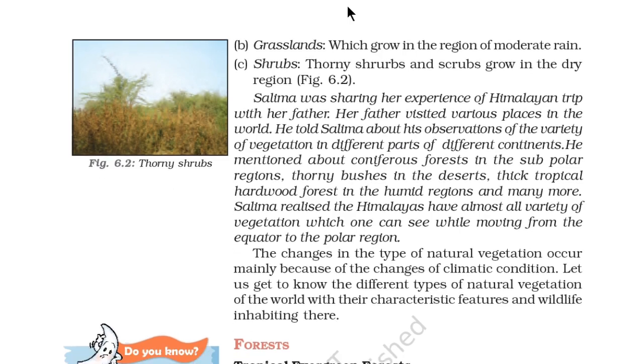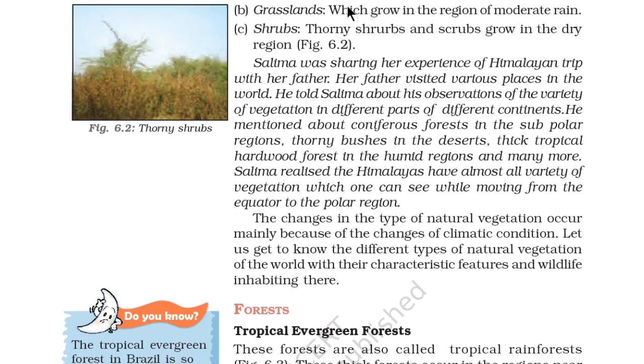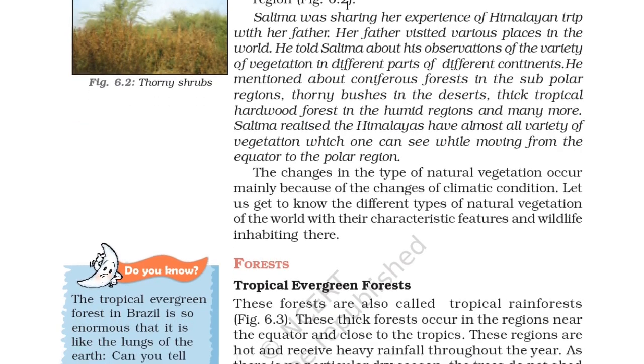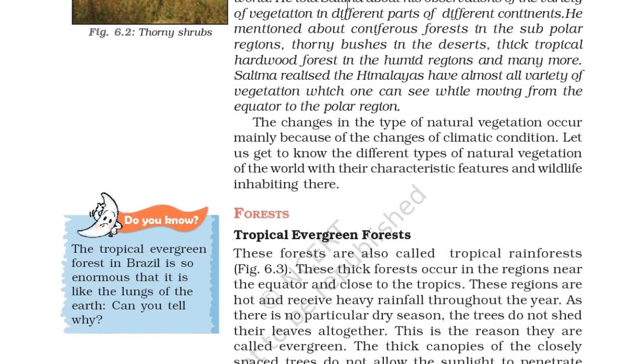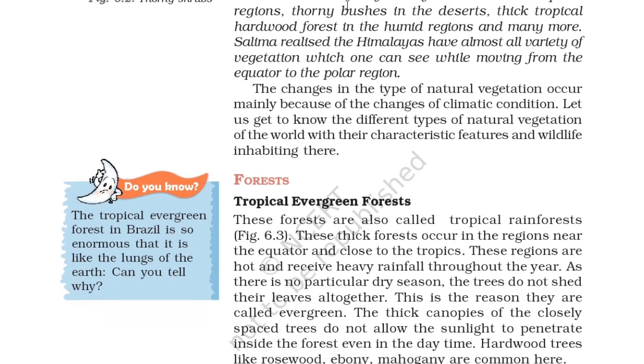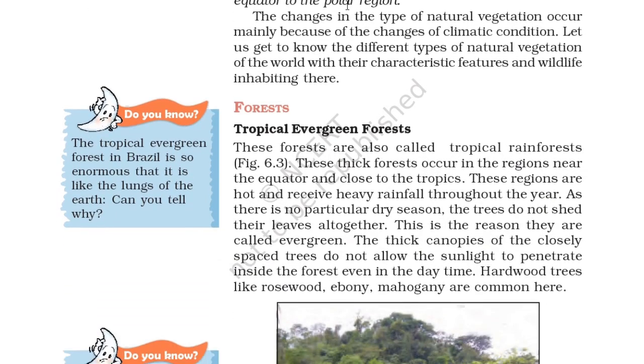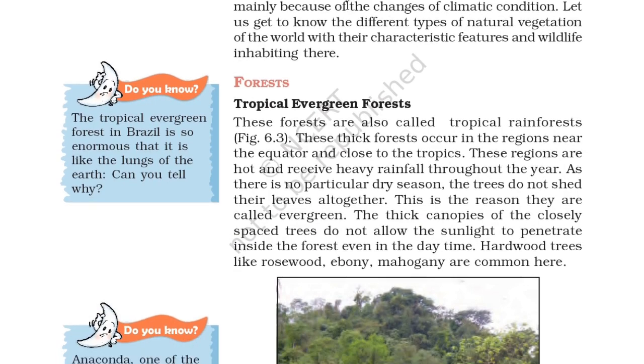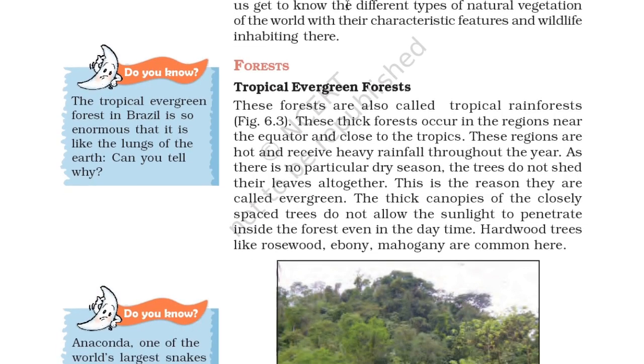Salima realized the Himalayas have almost all varieties of vegetation, which one can see while moving from the equator to the polar region. The changes in the type of natural vegetation occur mainly because of the changes in climatic conditions. Let us get to know the different types of natural vegetation of the world with their characteristics, features, and the wildlife inhabiting them. So there is a Do You Know section.